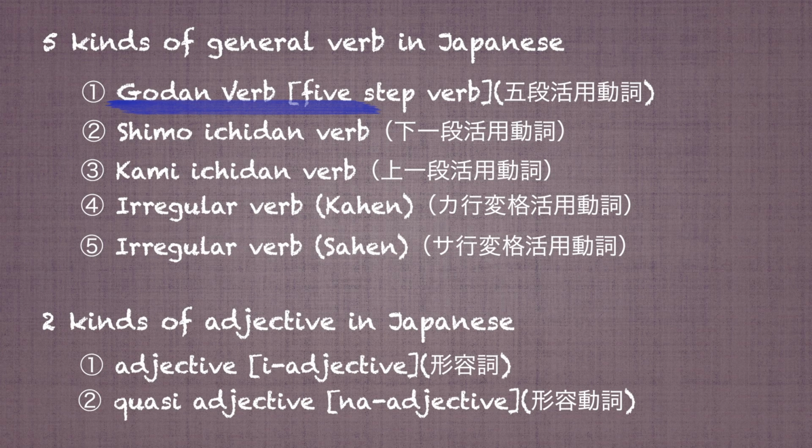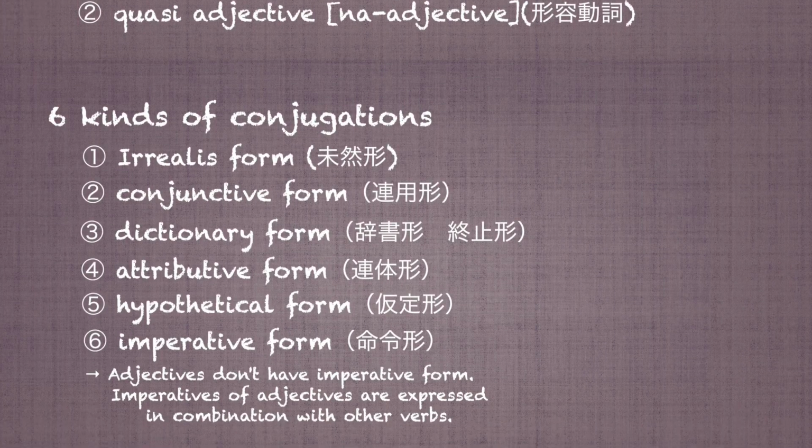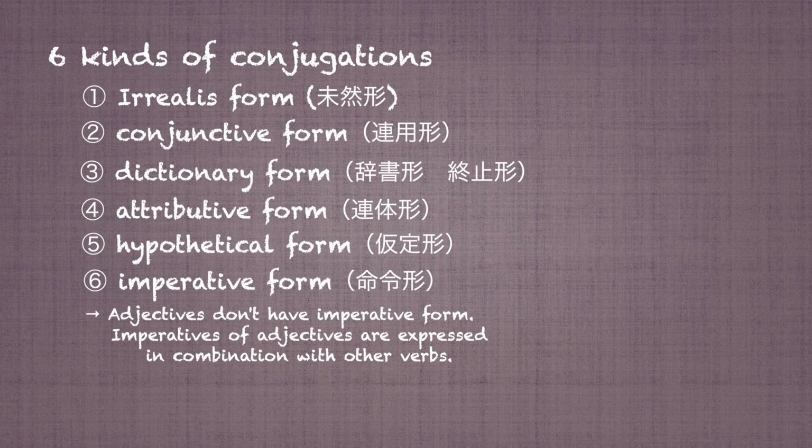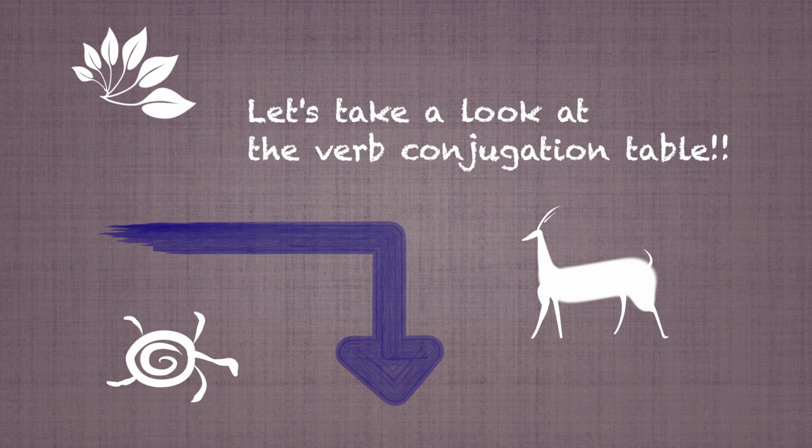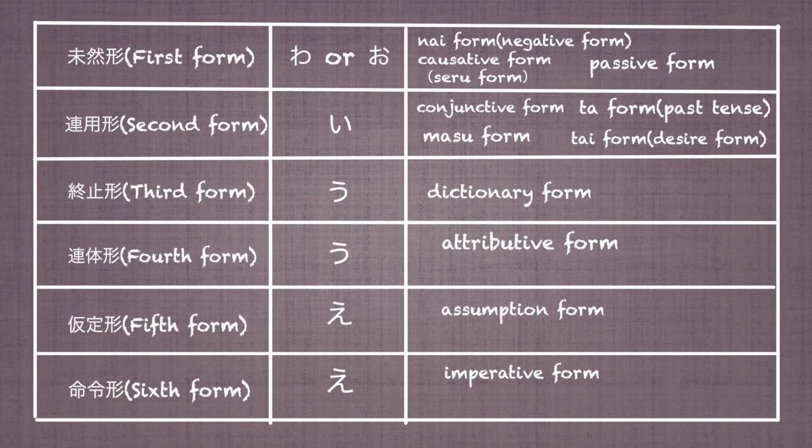There are 5 kinds of verb in Japanese. The way of verb conjugation differs depending on what kind of verb you use in the sentence. There are 6 kinds of form in verb conjugation. A verb conjugation table is useful for understanding which form we should use to create a sentence.